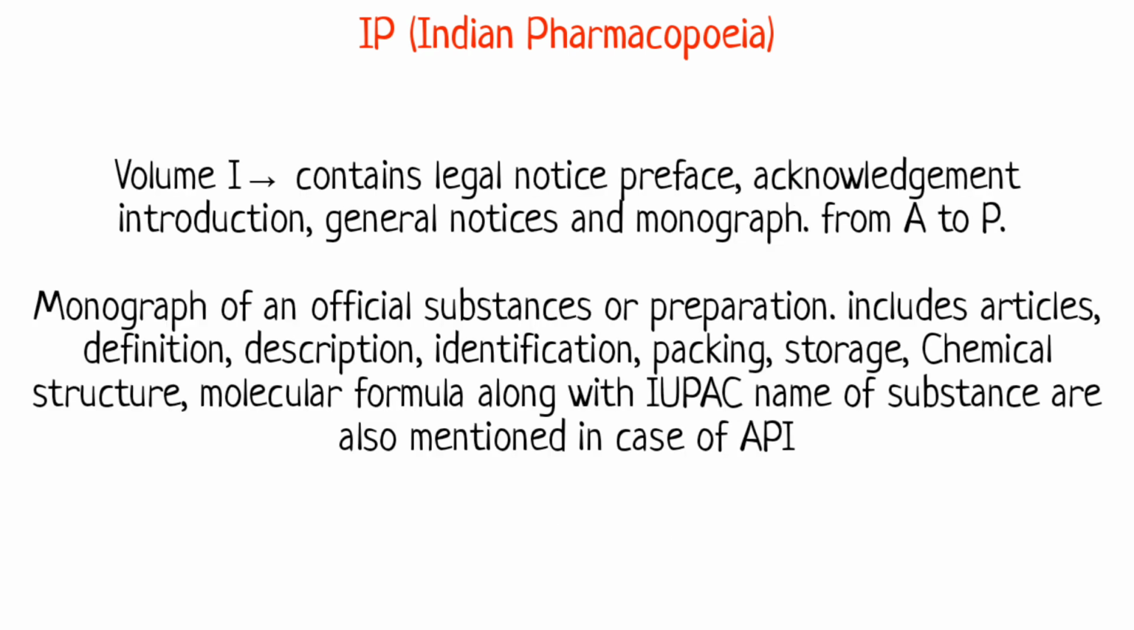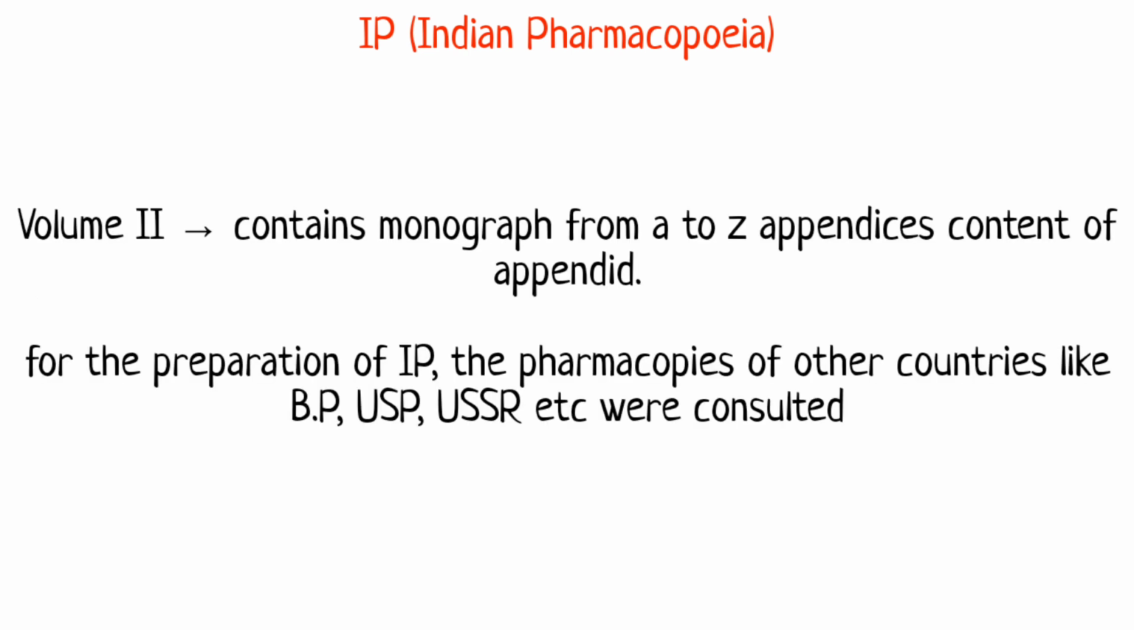Volume 1 contains the legal notice, preface, acknowledgement, introduction, general notice, and monographs from A to P. So what is the key feature of that? A monograph of an official substance or preparation includes the article, definition, description, identification, packaging, storage, chemical structure, and molecular formula, along with the IUPAC name of the substance in the case of an API. What was in Volume 2? It contains monographs from A to Z.